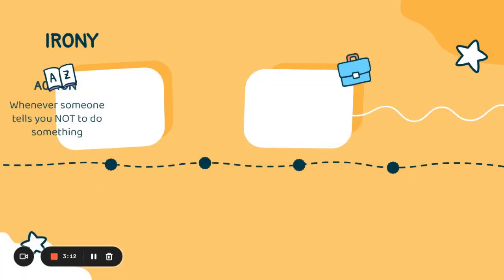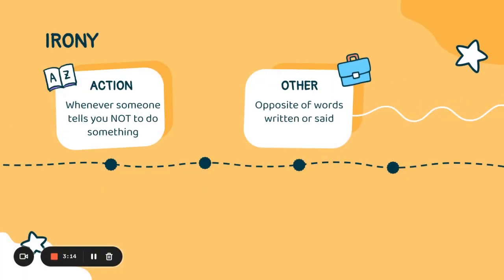Exactly. For irony, since it's an action, you can use it whenever someone says not to do something, and you pretend to do it anyways. In other words, you can do an action that represents the opposite of the words written. Irony can be used with facial expressions just like sarcasm.